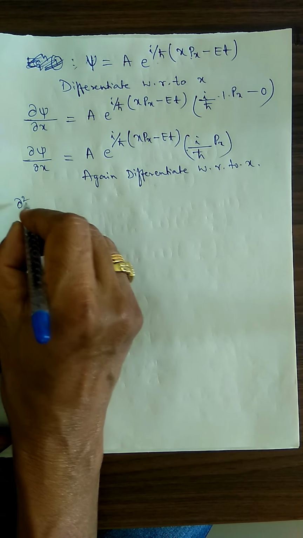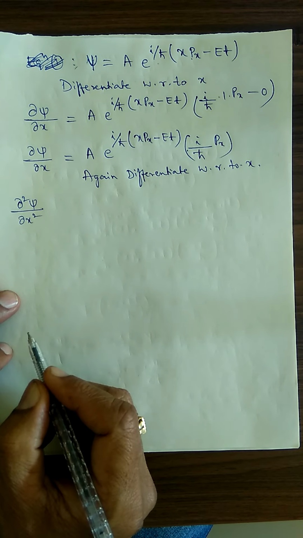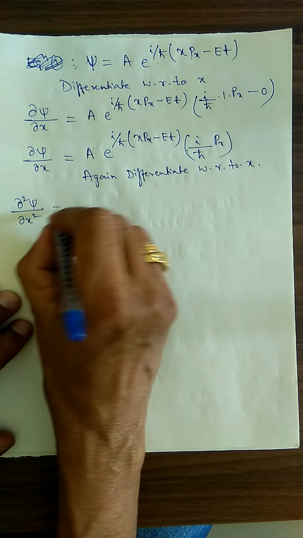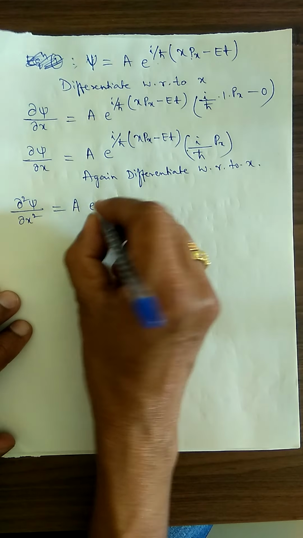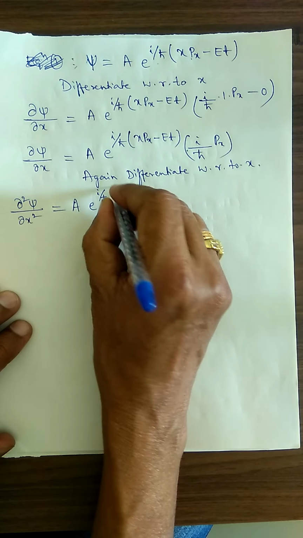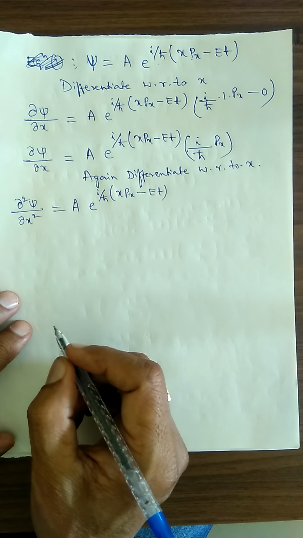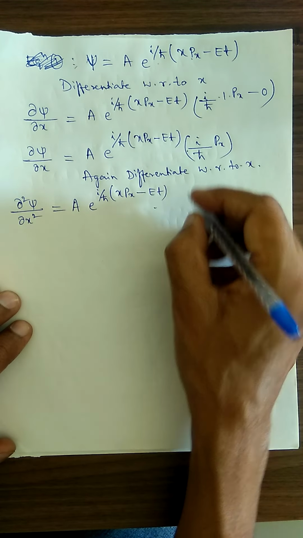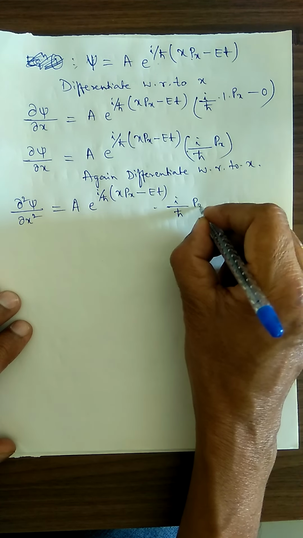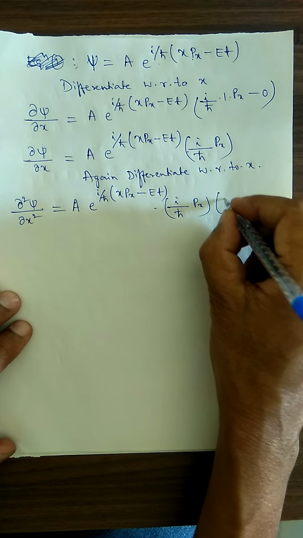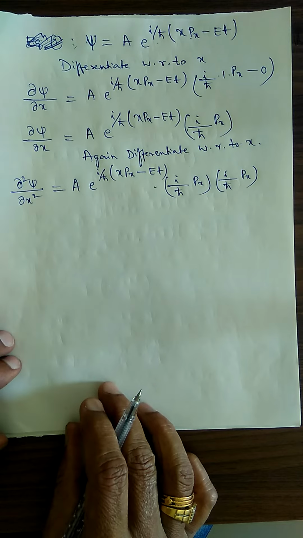Therefore, del square psi divided by del x square, the second order derivative, is equal to A into e to the power i divided by h cross (x px minus Et) multiplied by this number. This number is i divided by h cross px. Again you will get this i divided by h cross px. This into